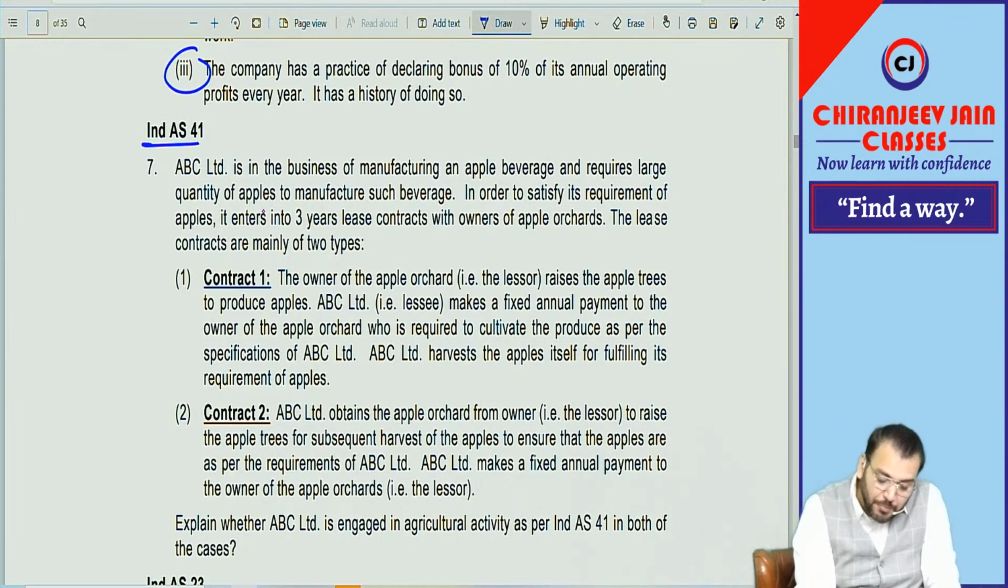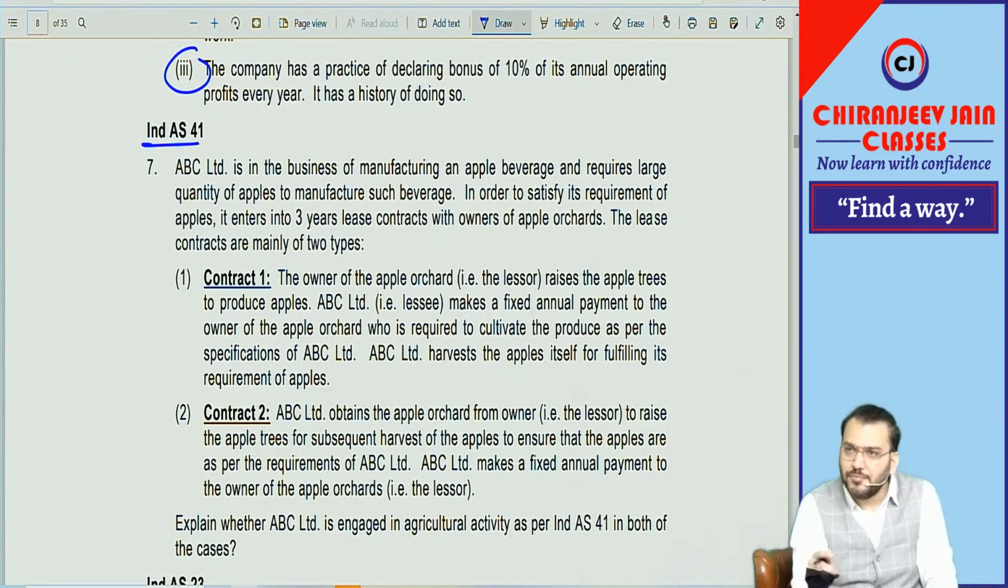And it requires a large quantity of apples to manufacture such beverage. In order to satisfy the requirement of apples, it entered into a 3-year lease contract with the owner of apple orchards. Orchard means what? Apple farming. Correct. The lease contracts are mainly of two types. Contract one: the owner of the apple orchard, lessor, raises the apple trees to produce apples. Means they will raise apple trees. ABC Limited, the lessee, makes a fixed annual payment to the owner of the apple orchard, who is required to cultivate the produce as per the specification of ABC Limited.